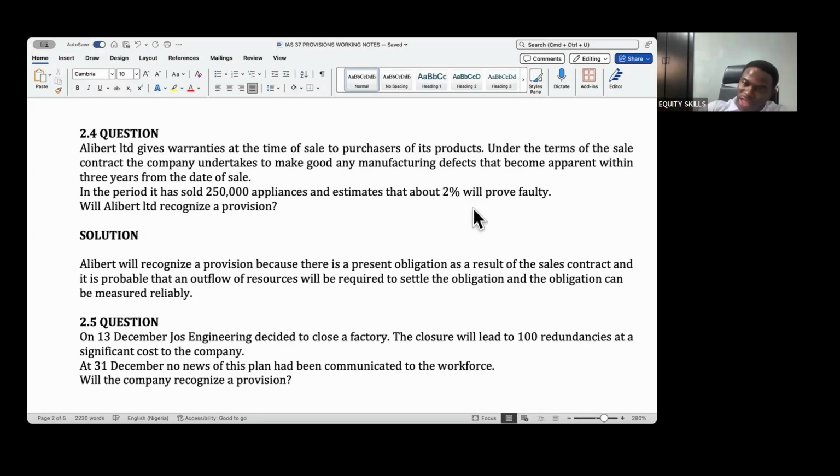So that one is a different ball game from that. Are we going to pay money? Are we not going to pay money? Since even if 0.01% will prove faulty, it means we'll pay money. So the probability of paying is different from the quantity that would be affected. They are looking at two different things, so this doesn't affect that.